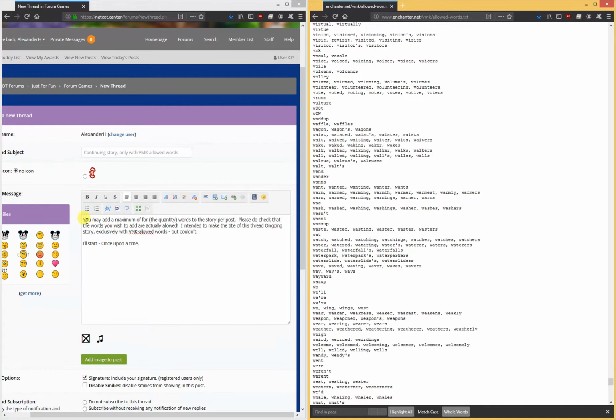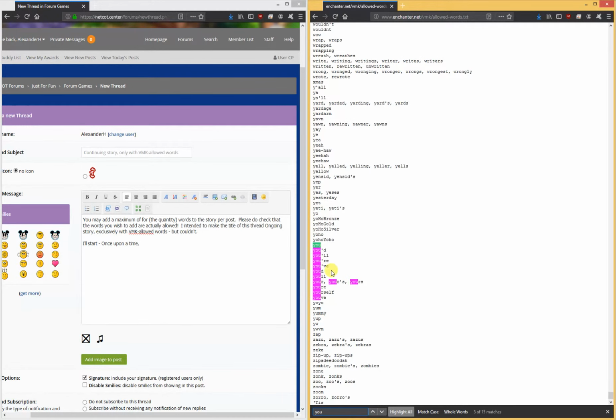The first word in my draft is "you", so I'm going to go here. I have options to highlight all and whole words. Otherwise, if I do not select whole words and I type "you", I'll get highlights of words that contain "you", but it's actually not the word "you", which can be considered noise. So if I select whole words, that narrows it down just a bit. So "you" is allowed.